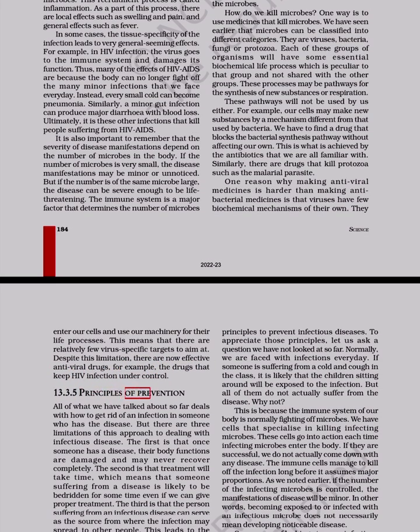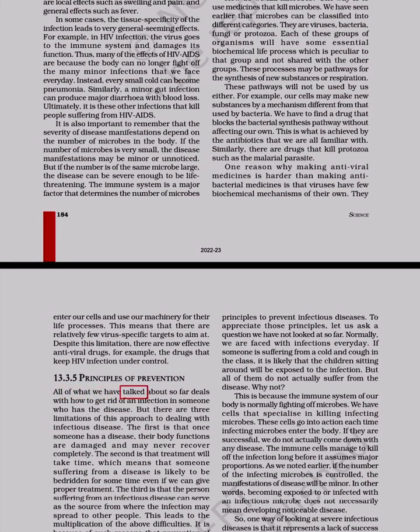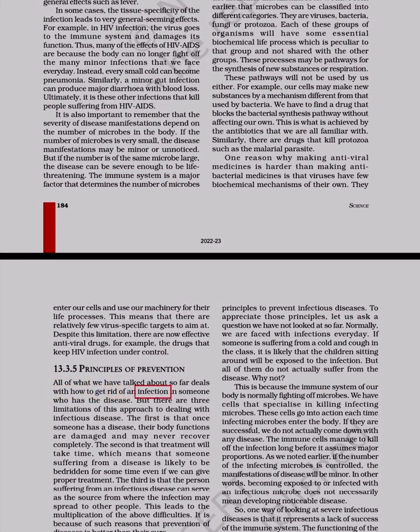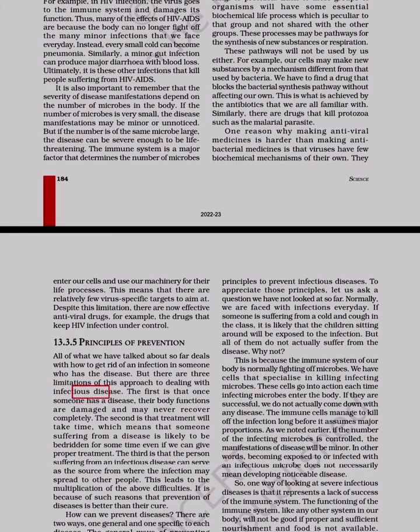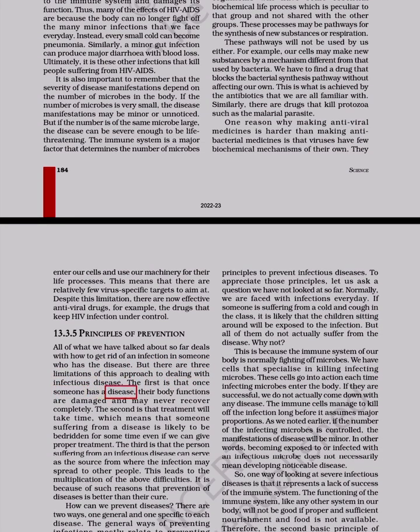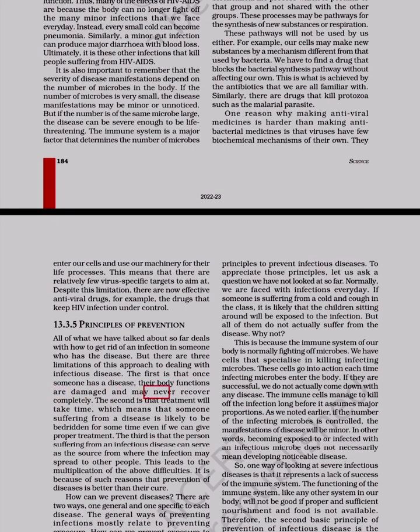1.3.4 Principles of Prevention. All of what we have talked about so far deals with how to get rid of an infection in someone who has the disease. But there are 3 limitations of this approach to dealing with infectious disease. The first is that once someone has a disease, their body functions are damaged and may never recover completely.